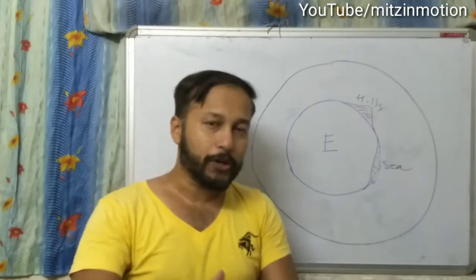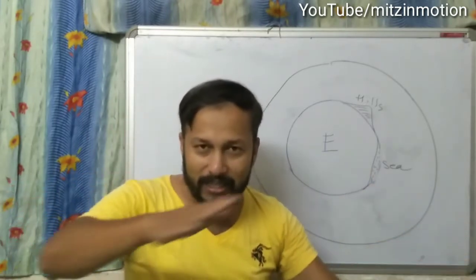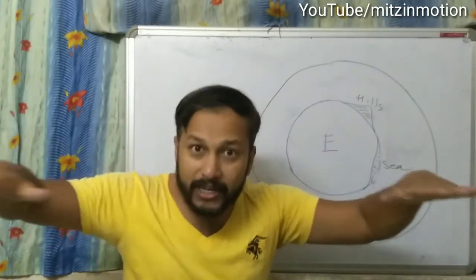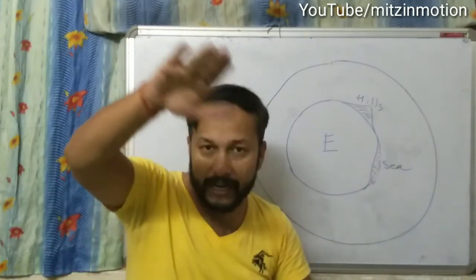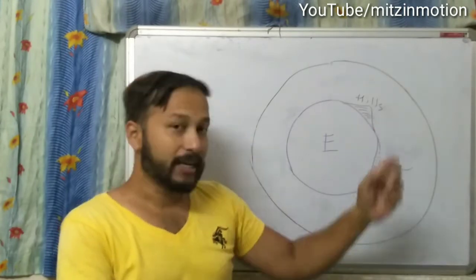As I told you, the earth's surface is not plain. Somewhere you'll see that it's down, I mean the ocean, the sea level, or somewhere you will see that it's high because of hills.